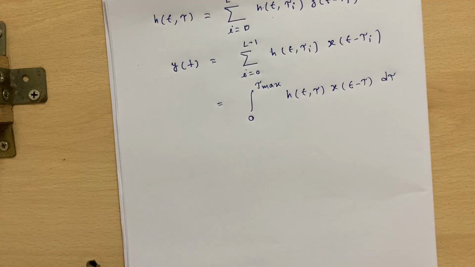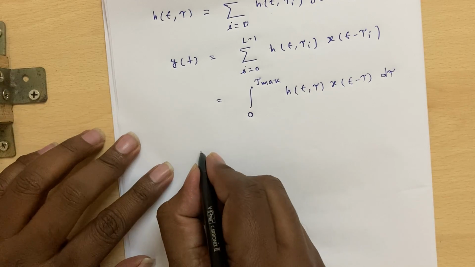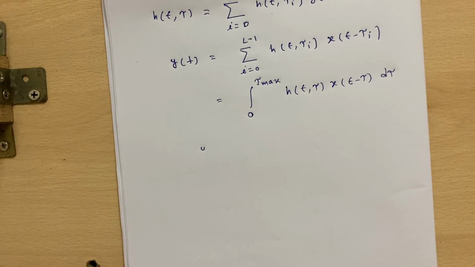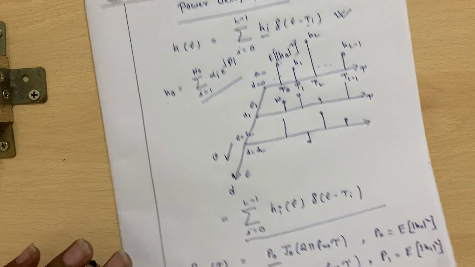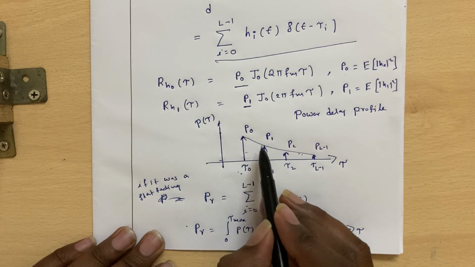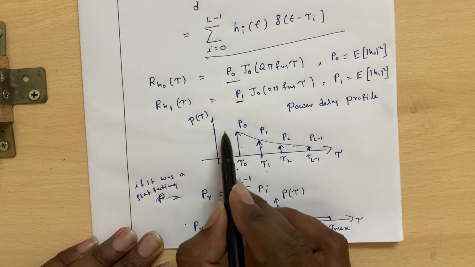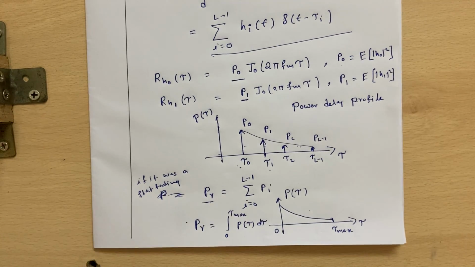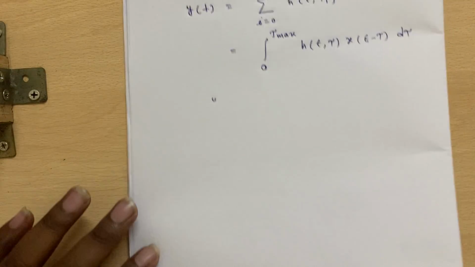We will now show that if it was a flat fading channel, the total received power is equal to the sum of the average powers in the different paths, that is P0 plus P1 plus P2, the sum of all this power will be the total power for the flat fading channel. So we will just prove it now.